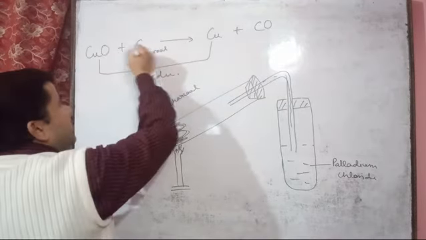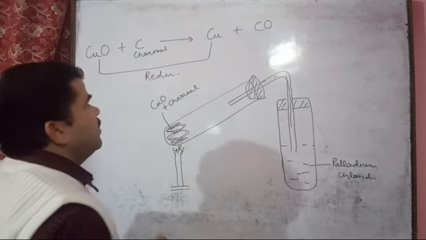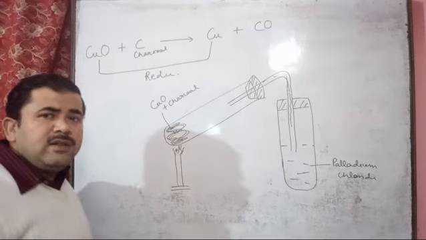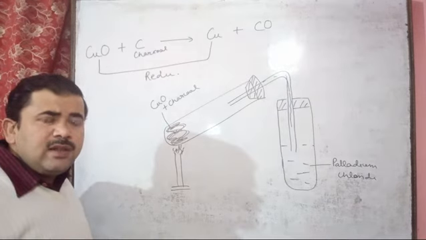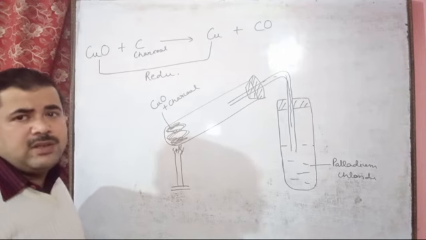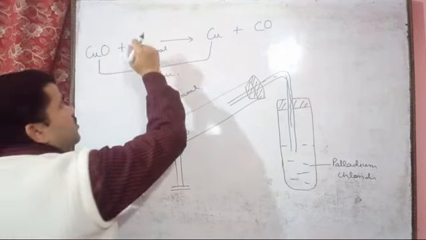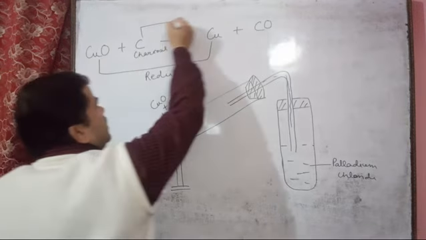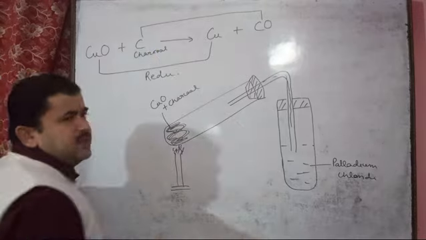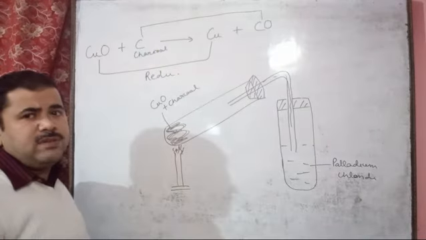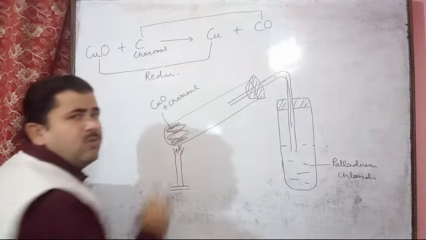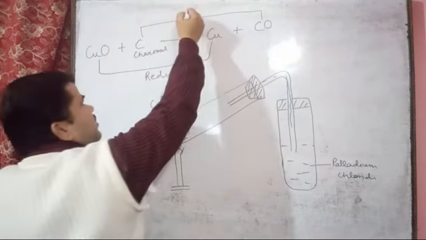And I told you that a reducing agent is a substance that itself undergoes the oxidation process. So charcoal itself undergoes oxidation, because carbon is added with oxygen. Addition of oxygen takes place, and we get carbon monoxide. So this is the oxidation process.